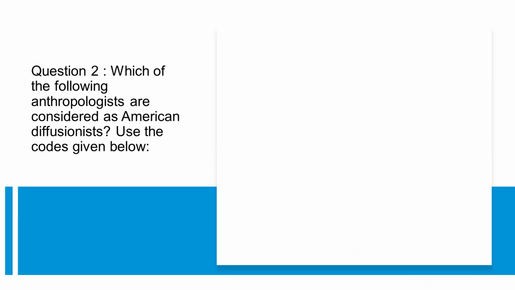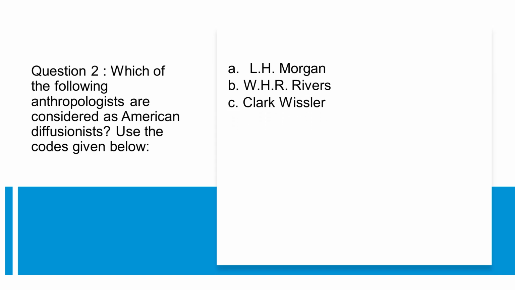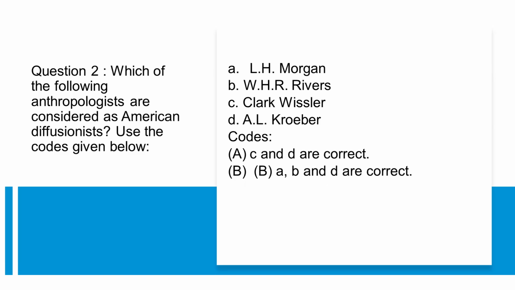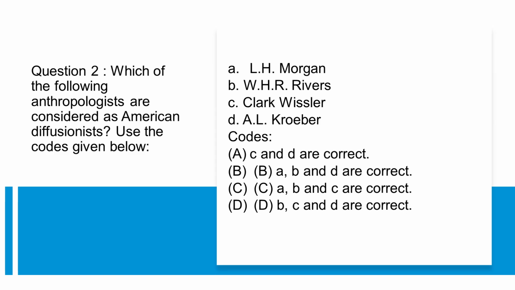Question 2. Which of the following anthropologists are considered as American diffusionists? Use the codes given below. A. L.H. Morgan. B. W.H.R. Rivers. C. Clark Wissler. D. A.L. Kroeber. Codes. A. A, C, and D are correct. B. A, B, and D are correct. C. A, B, and C are correct. D. B, C, and D are correct. Correct answer, A.